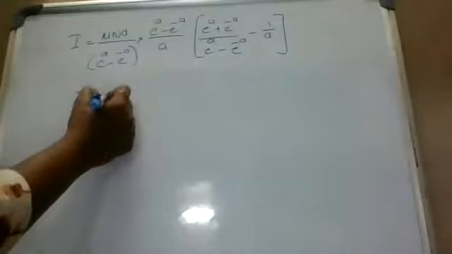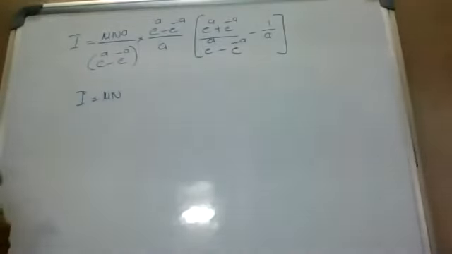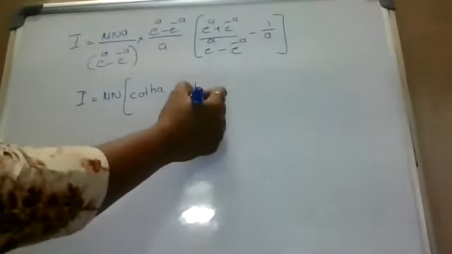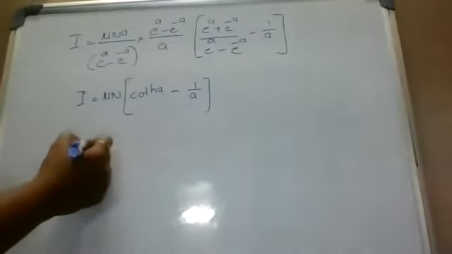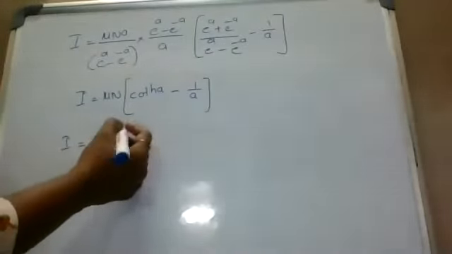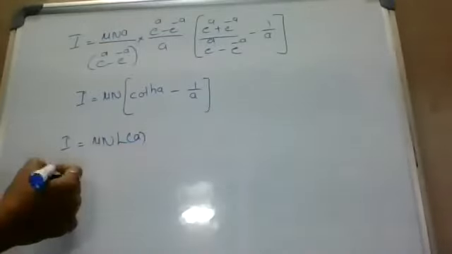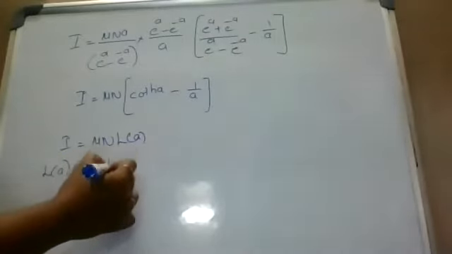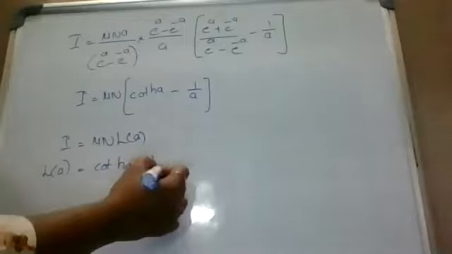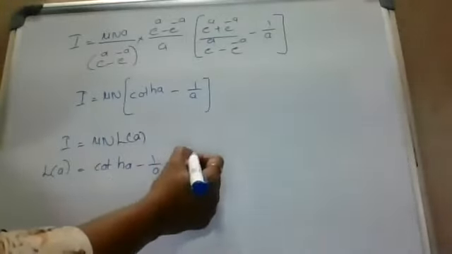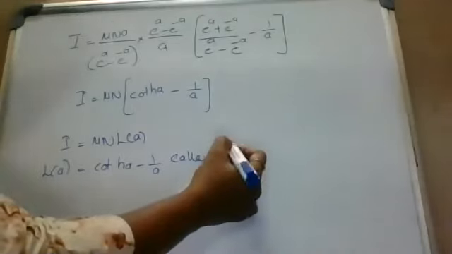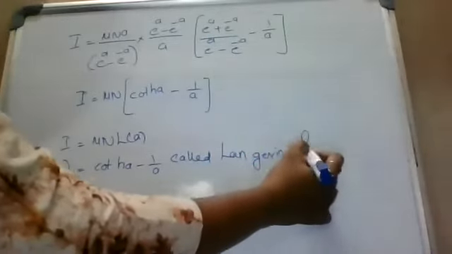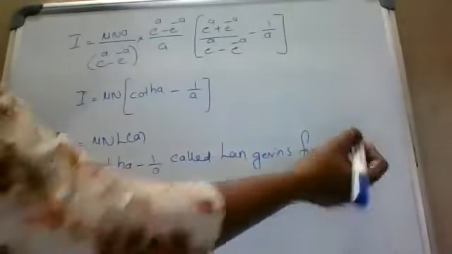Capital I equal to mu n into coth a minus 1 by a. I equal to mu n L of a, where L of a equal to coth a minus 1 by a, called Langevin's function.